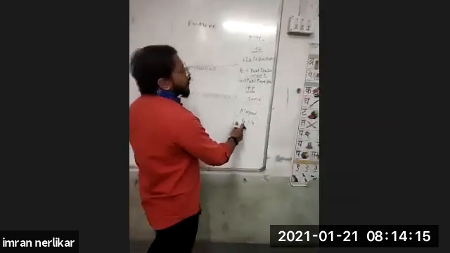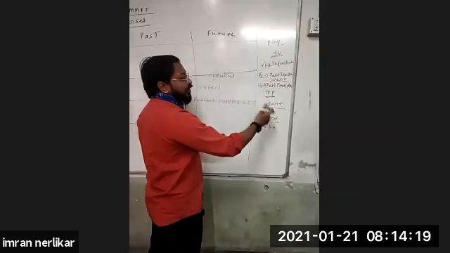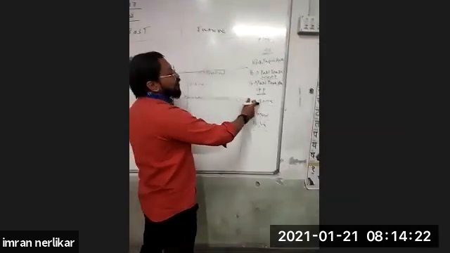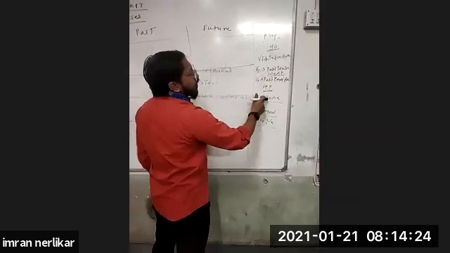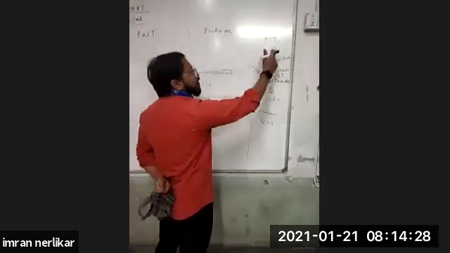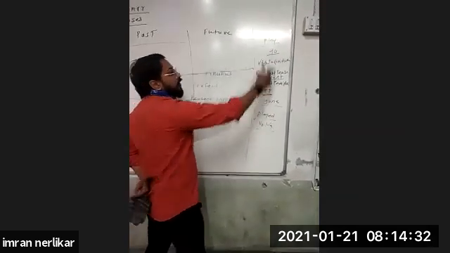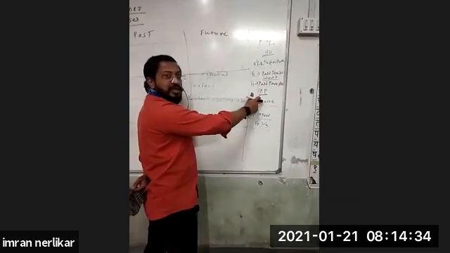And when the form changes in the second and third form, when V2 and V3 are different, it is called an irregular verb. For example, go, went, gone. The second form is different, the third form is different. This verb is called an irregular verb. For example, eat, ate, eaten. It is called an irregular verb.